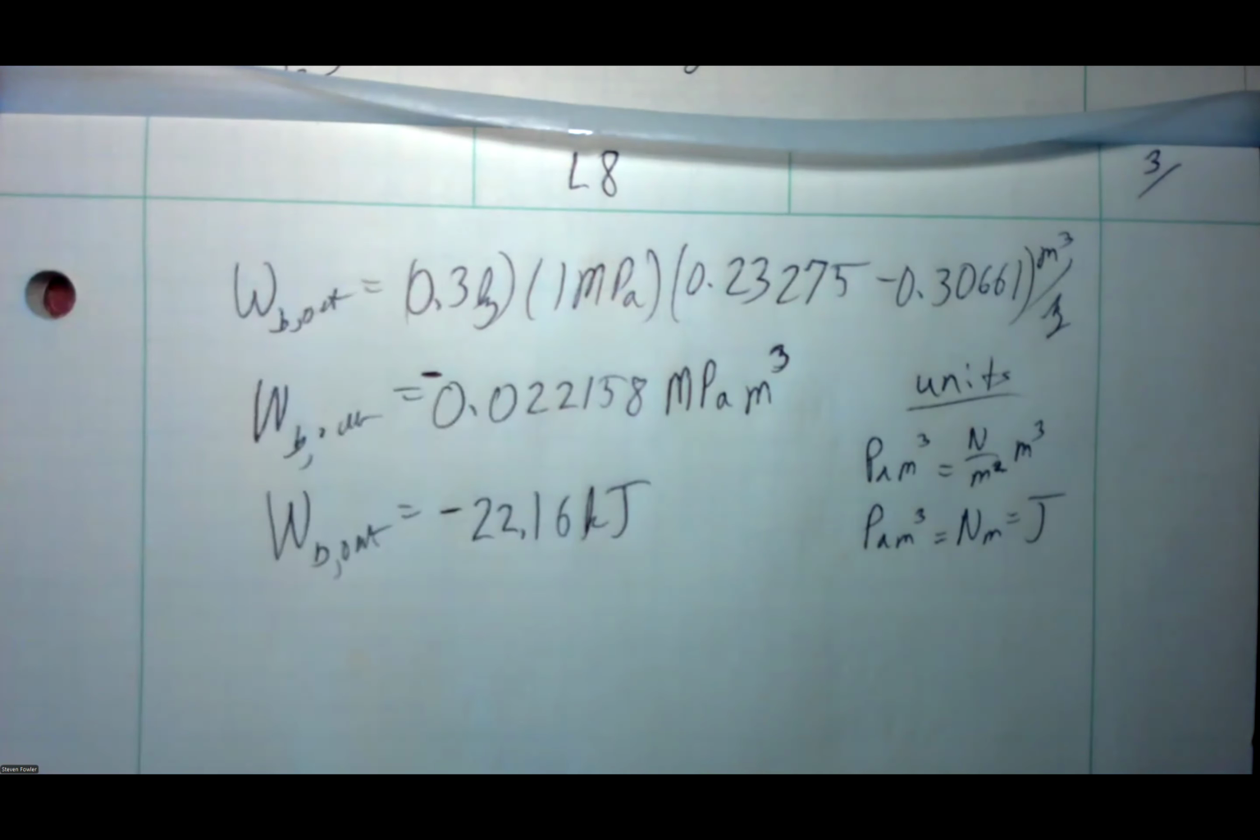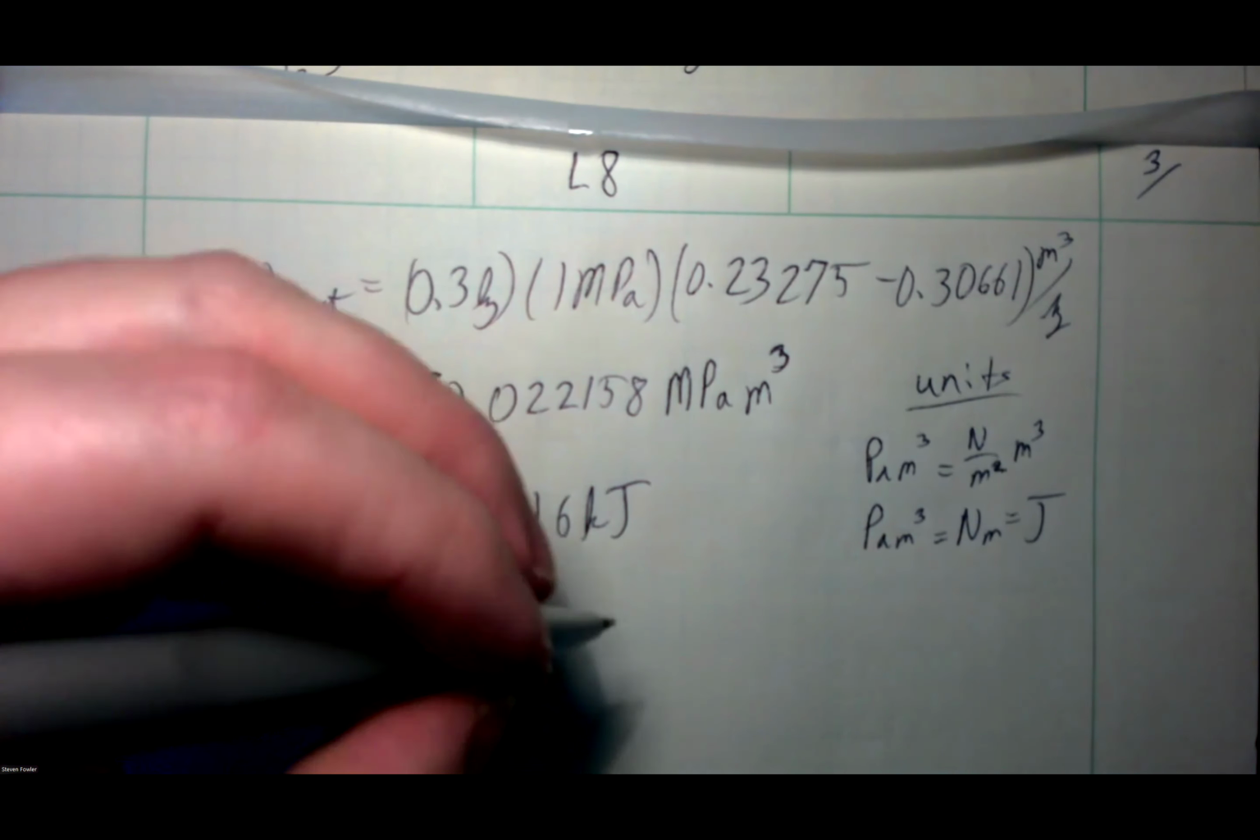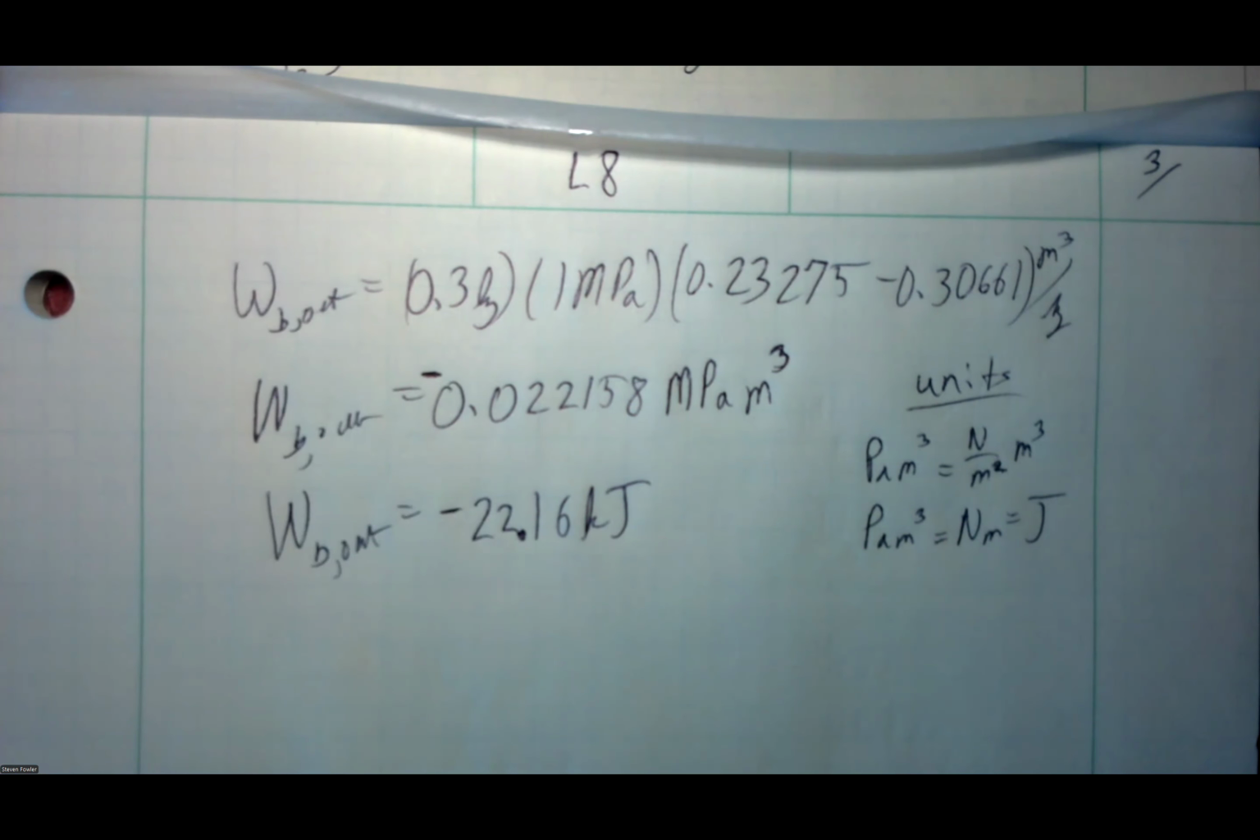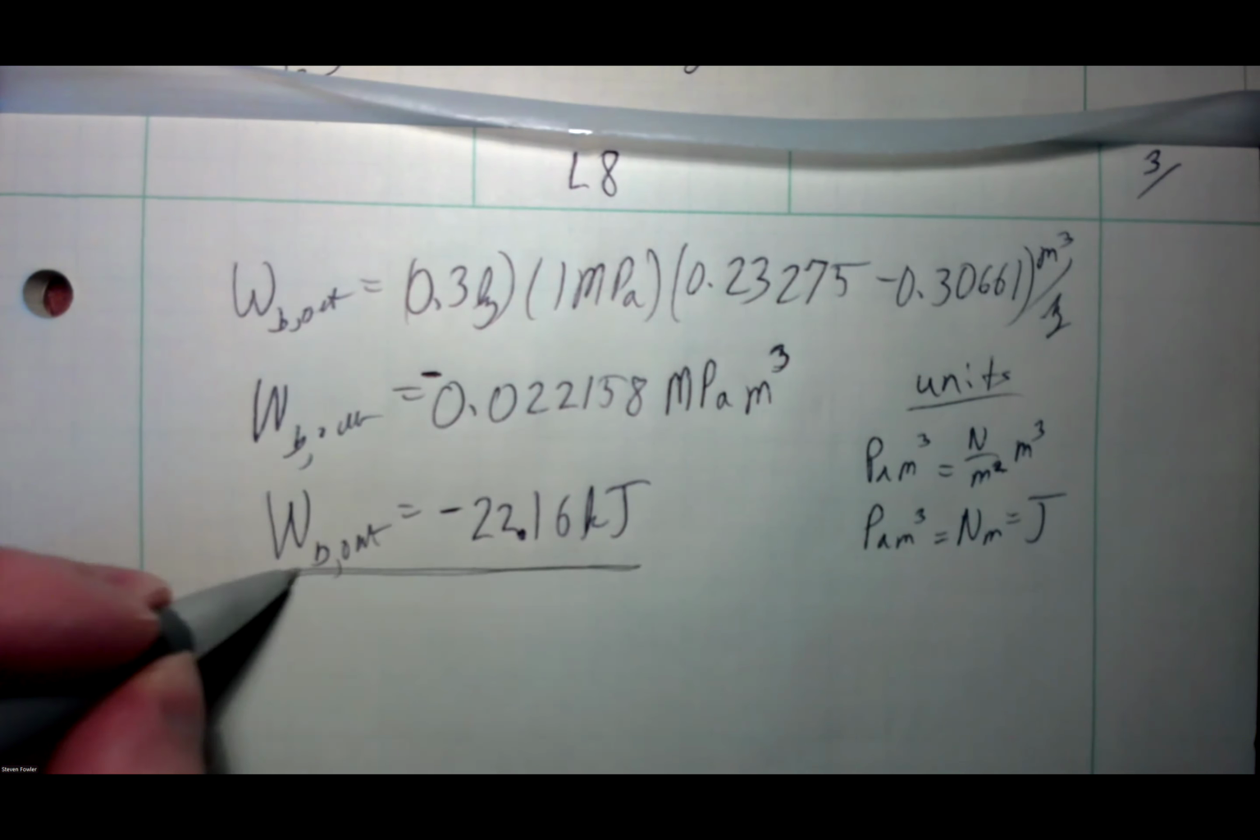What I've really got here is minus 22.16. Again, 3 significant figures is enough. 4 is a bit silly. 5 and more is really going to be wrong. Minus 22.16 kilojoules. Okay, so now we've got the units out of the way.